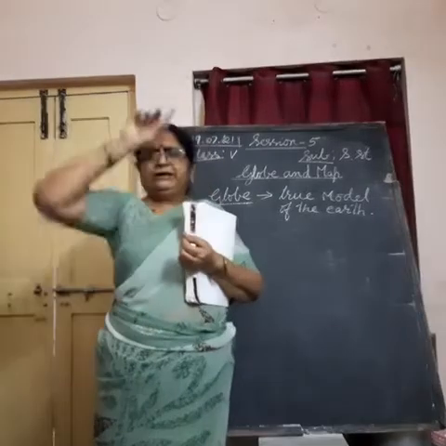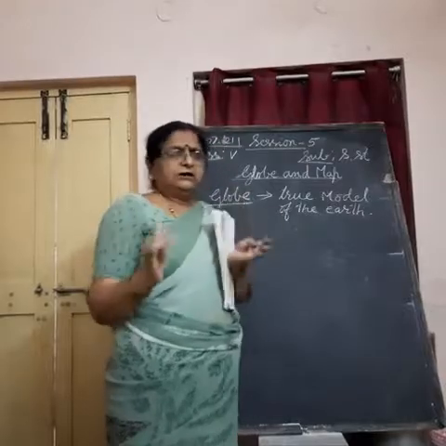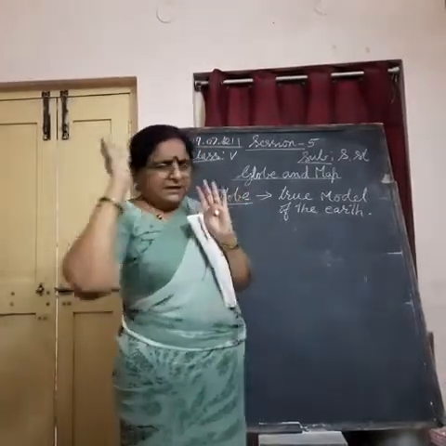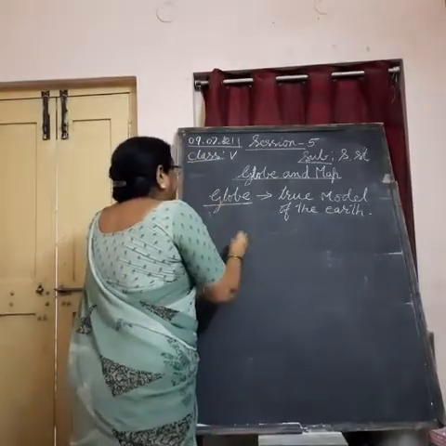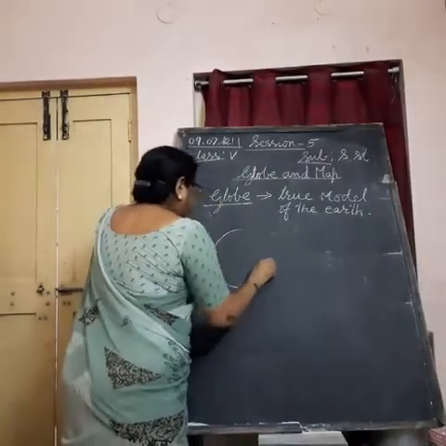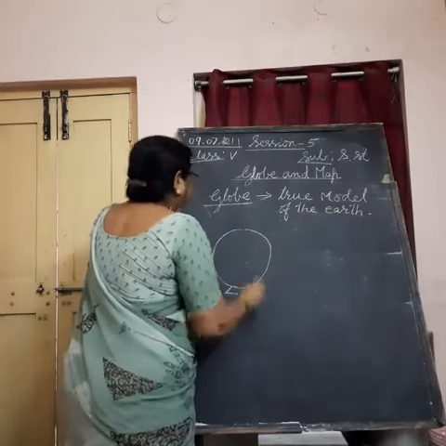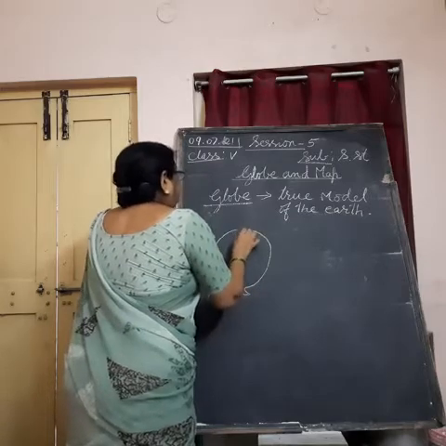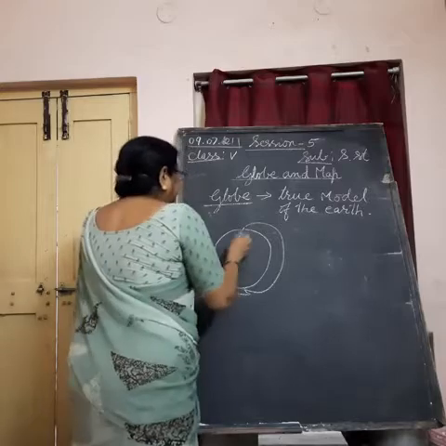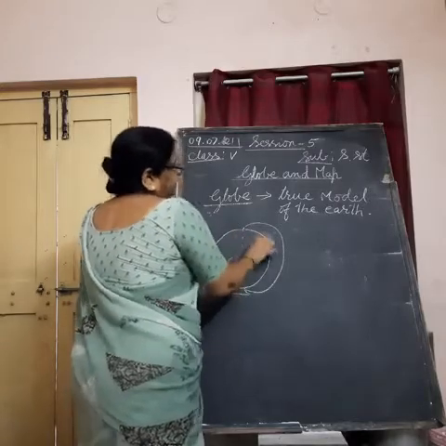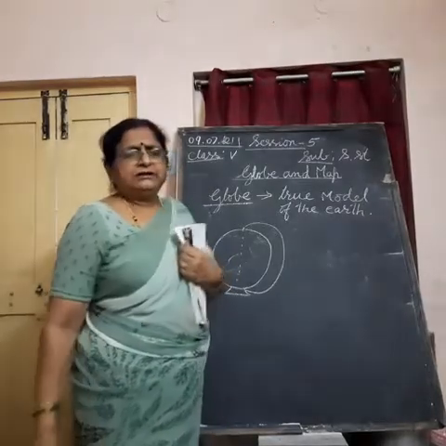If we go into the space through rocket and you see from there how the earth looks, same shape we can see on a globe. How will be the globe? It will be round in shape like this. Here it is a base and it will have some imaginary lines, and inside water and land, everything is shown. Understand? I will show you the correct globe tomorrow.